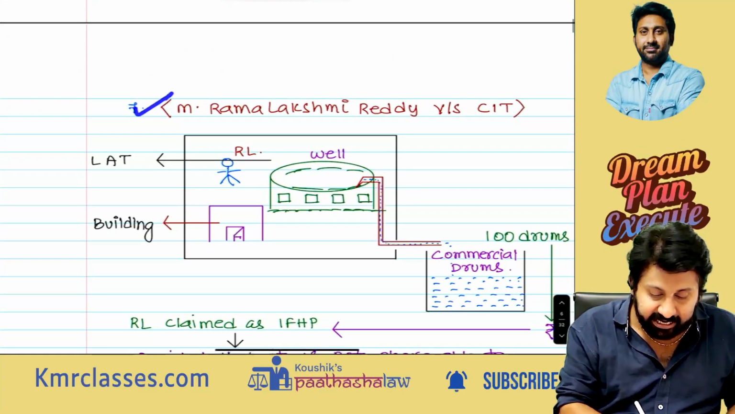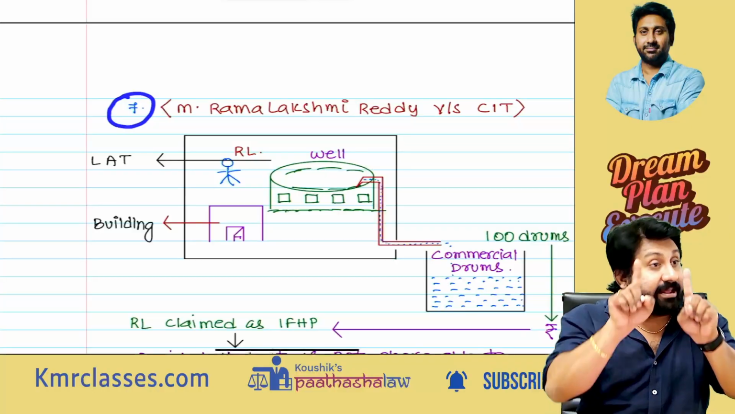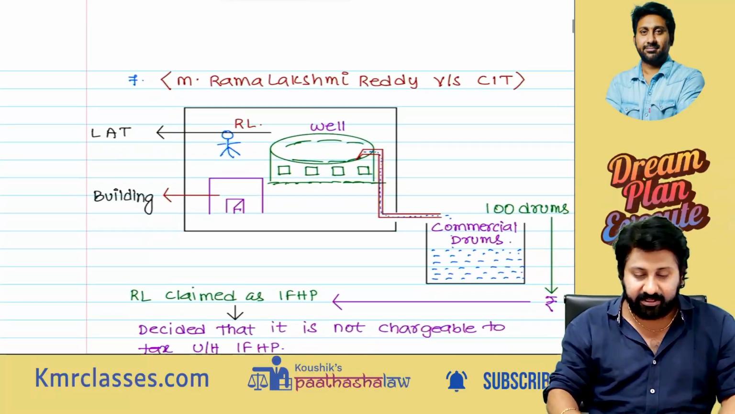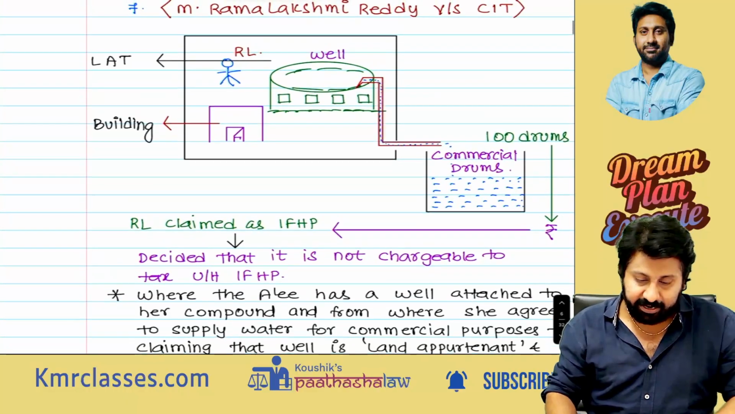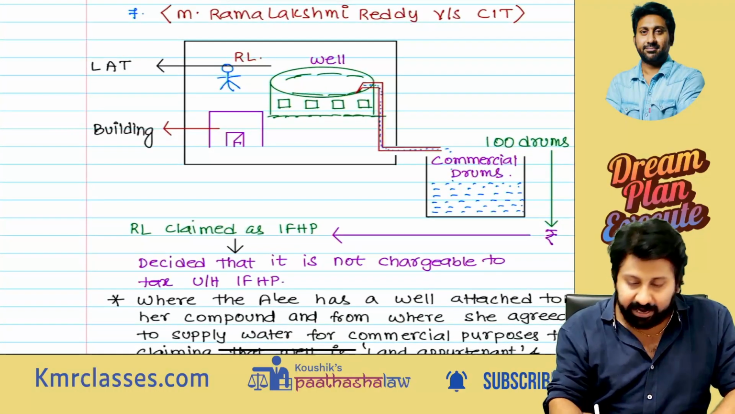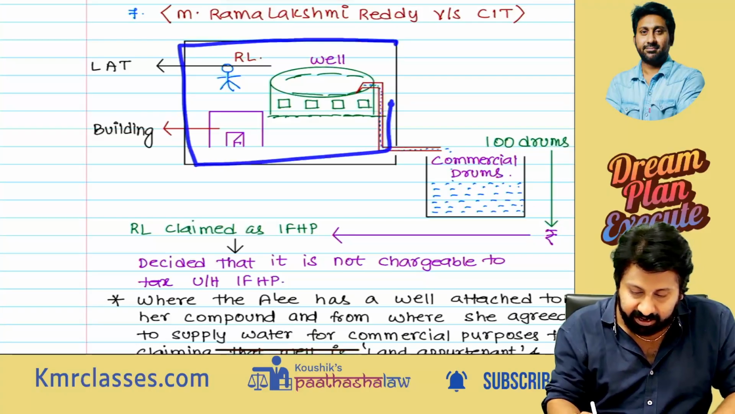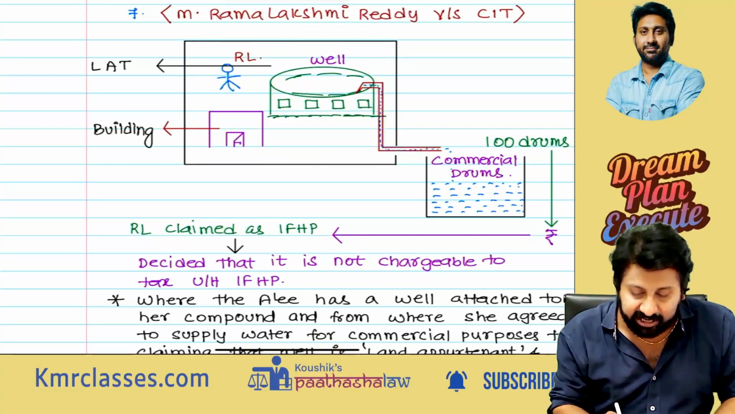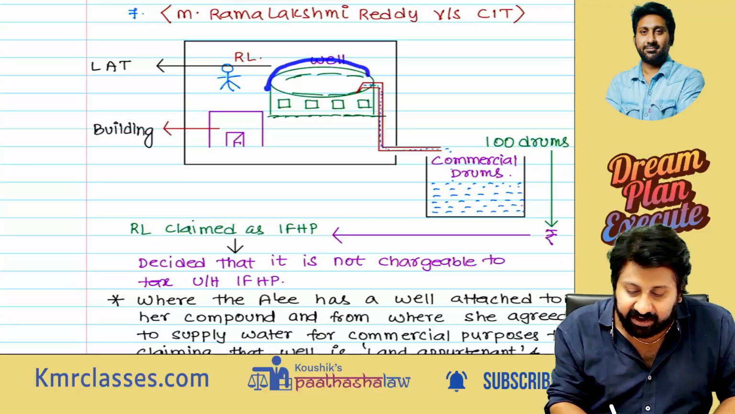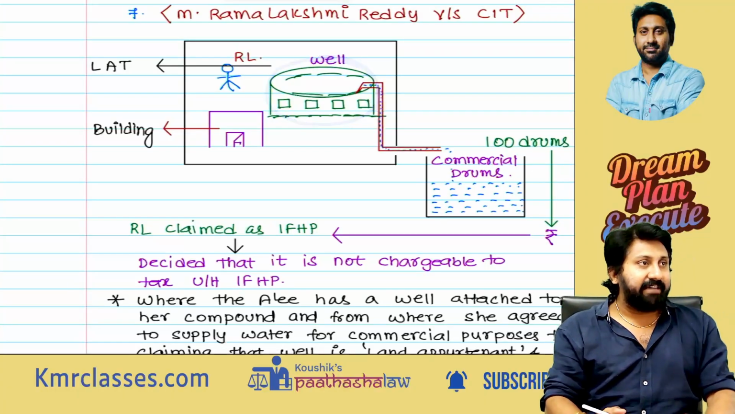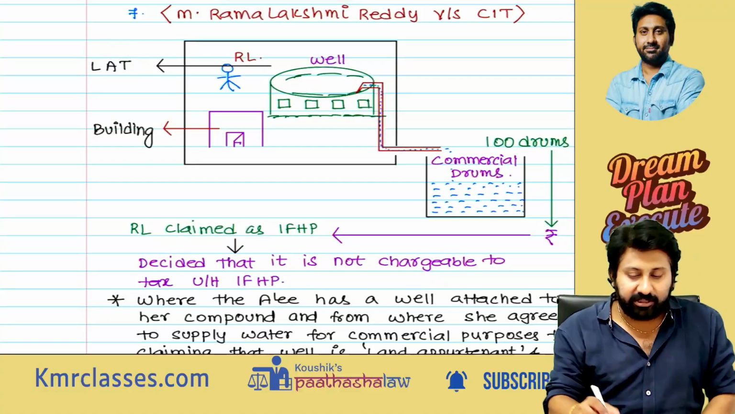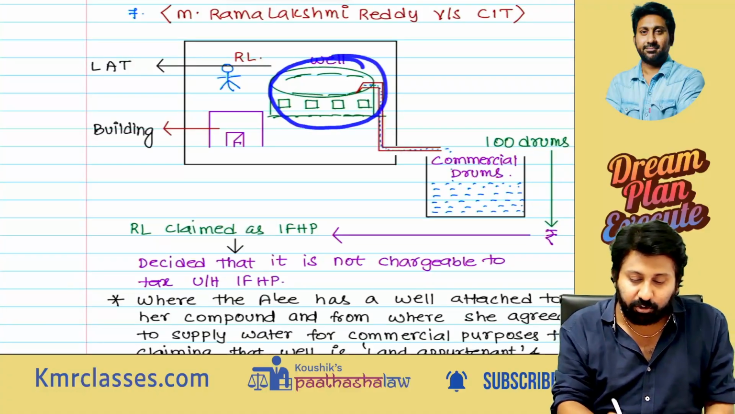Very, very important case law. This can be tested as an MCQ. Let me explain fast what happened in this case law. There is one assessee called Ramalakshmi Reddy. She is having one very big land. In this land, she constructed a small building. There is a connected well, land appurtenant, one well is there. So there is a well in the land appurtenant to the building.